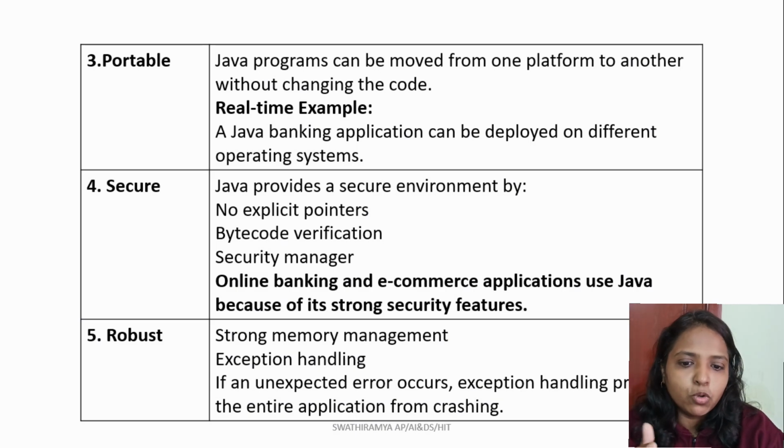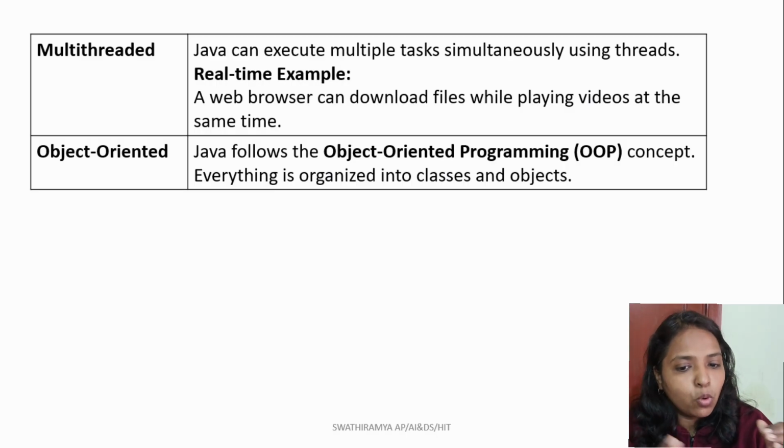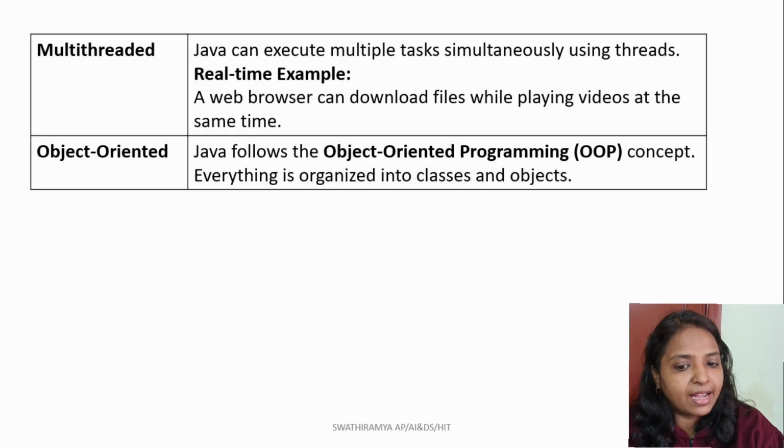Then we will move to another important feature of Java, that is multi-threading. Multi-threading means that the program can perform multiple tasks concurrently using threads. Think about a web browser. At the same time, the browser may download a file, play a video, respond to user action, and also update the screen.